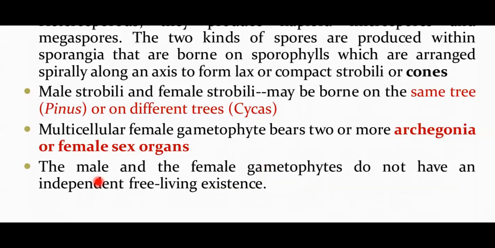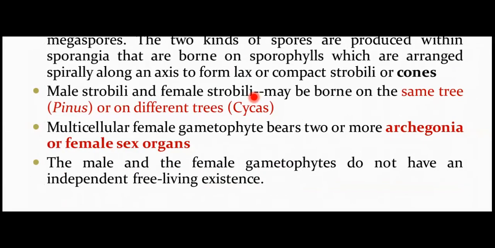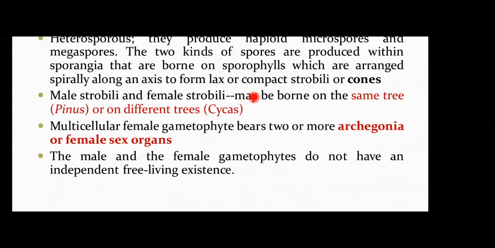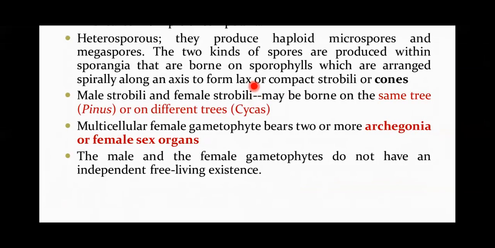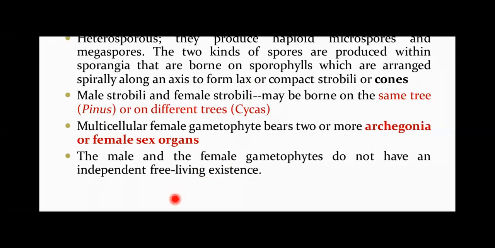The male and female gametophytes do not have an independent free living existence. This is a very important point. The plant body is the sporophyte here, but the gametophyte is not independent. It does not have any free living state, which means gametophytes are dependent on the sporophyte. This you have to remember.